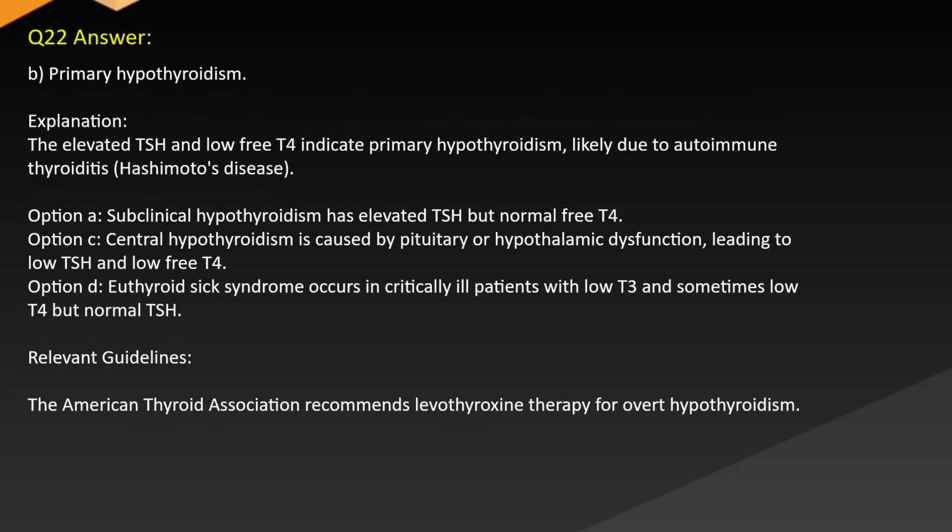Answer: B. Primary hypothyroidism. Explanation: the elevated TSH and low free T4 indicate primary hypothyroidism, likely due to autoimmune thyroiditis, Hashimoto's disease. Option A. Subclinical hypothyroidism has elevated TSH but normal free T4. Option C. Central hypothyroidism is caused by pituitary or hypothalamic dysfunction, leading to low TSH and low free T4. Option D. Euthyroid sick syndrome occurs in critically ill patients with low T3 and sometimes low T4 but normal TSH. Relevant guidelines. The American Thyroid Association recommends levothyroxine therapy for overt hypothyroidism.